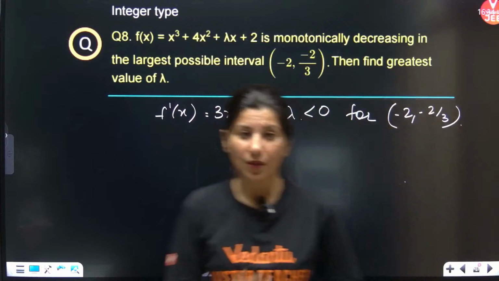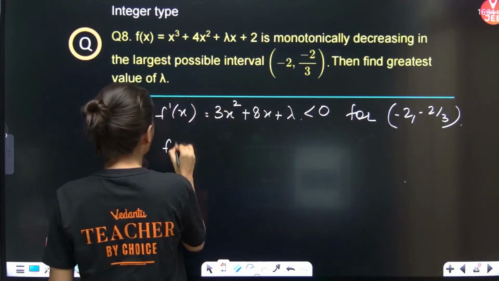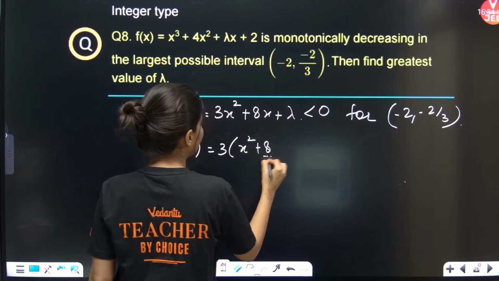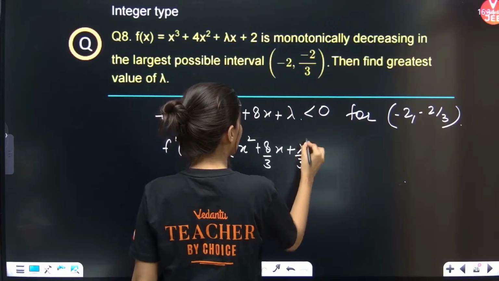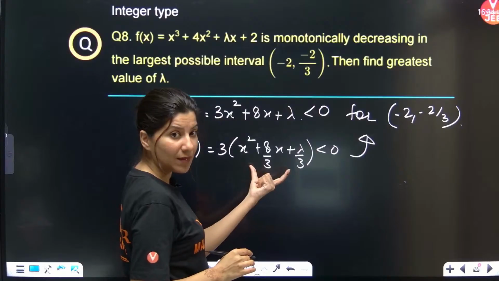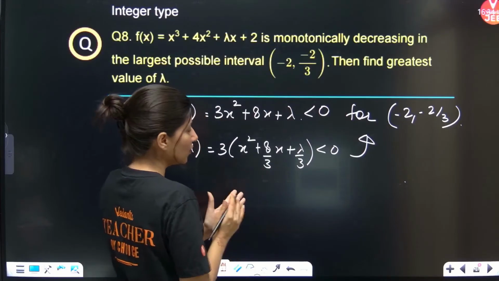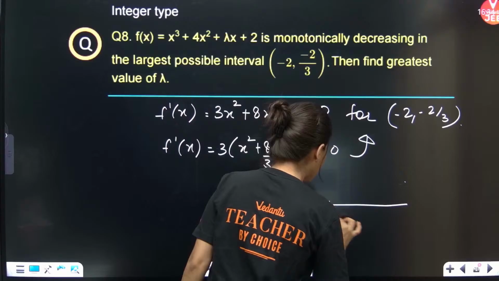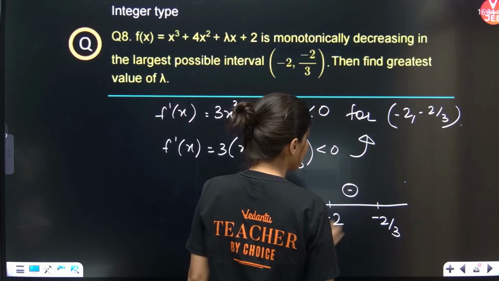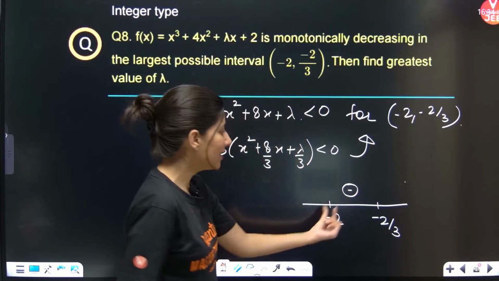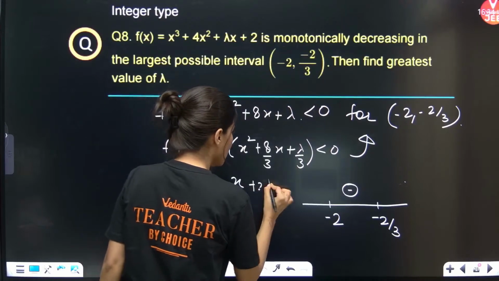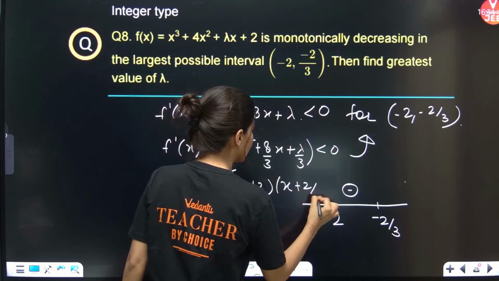All right, so if you take 3 common, f'(x), x square plus 8 by 3 x plus lambda by 3 should be less than 0 for x belongs to this. So basically your two critical points will be minus 2 and minus 2 by 3, so that you will get a negative sign over here. Minus 2 and minus 2 by 3. So if you split it, it should be x plus 2 and x plus 2 by 3.